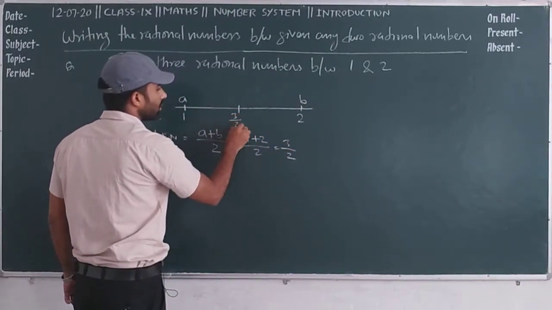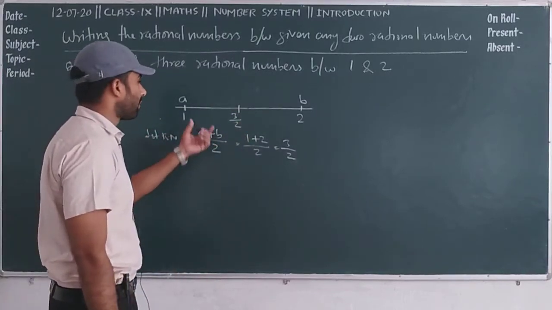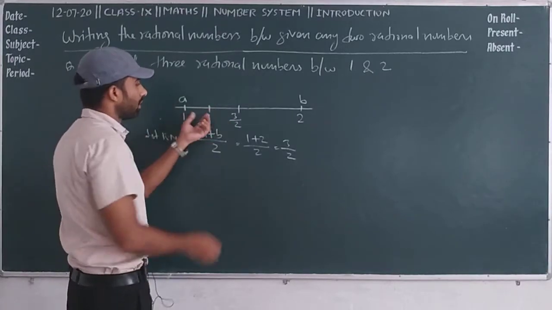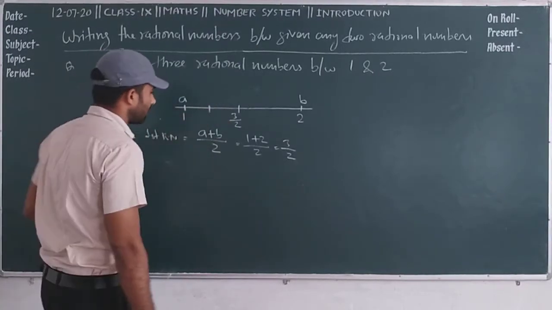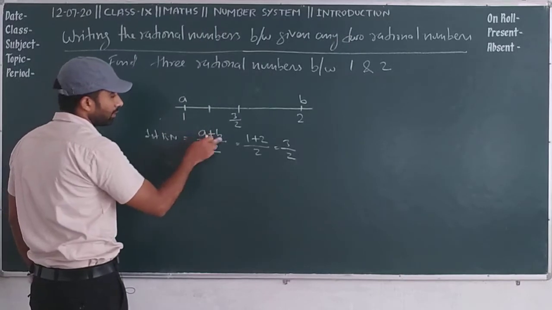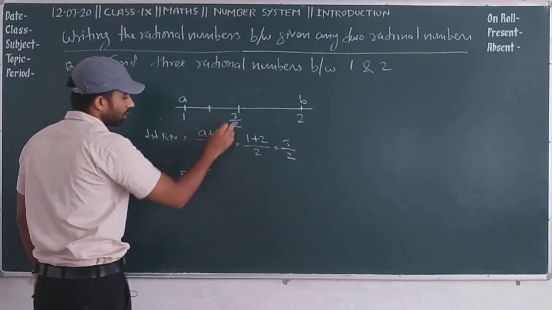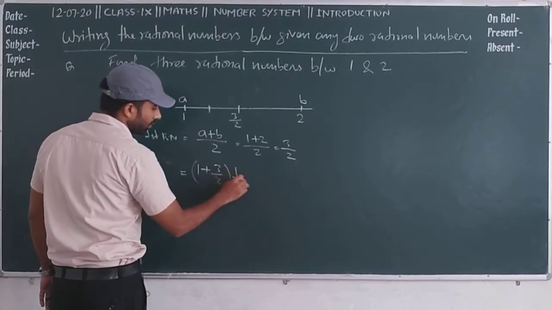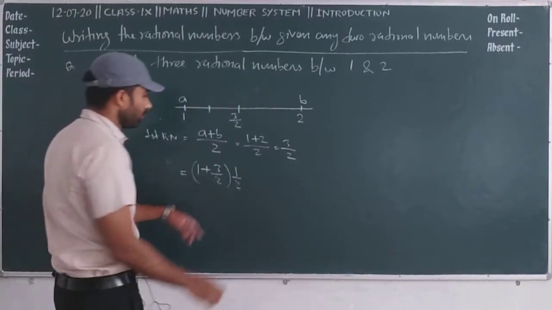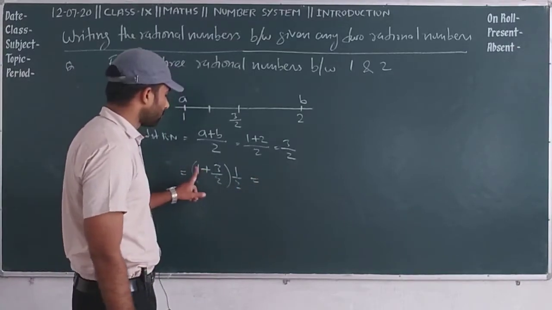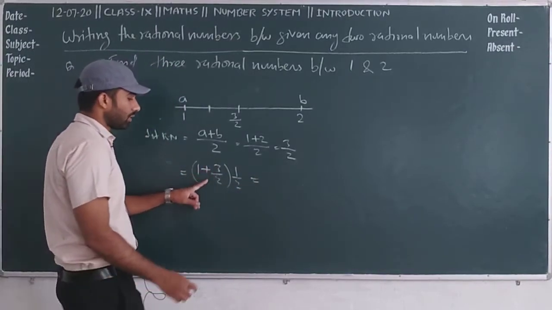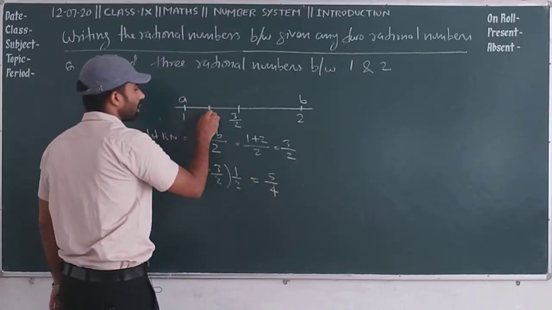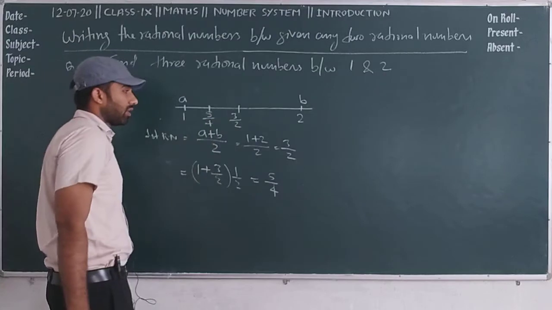So this one is 3 by 2. Now we will again find the new rational number here. If we cut from the middle of this piece, we can find a plus b upon 2. A is 1 and b is 3 by 2, upon 2. So the result becomes 5 by 2 and then 1 by 2, giving 5 by 4. Here we can find 5 by 4.